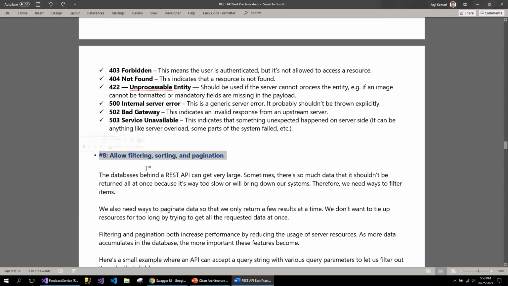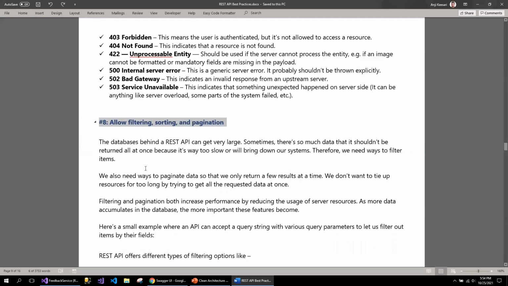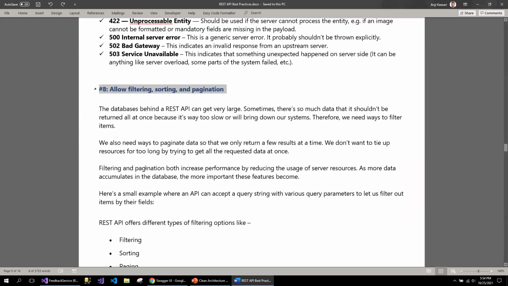So here, allow filtering, sorting, and pagination. This is one of the best practices in the REST API world, to make sure that we are not hitting the server and waiting forever for it to respond. Otherwise, we end up burning resources and wasting resource time.